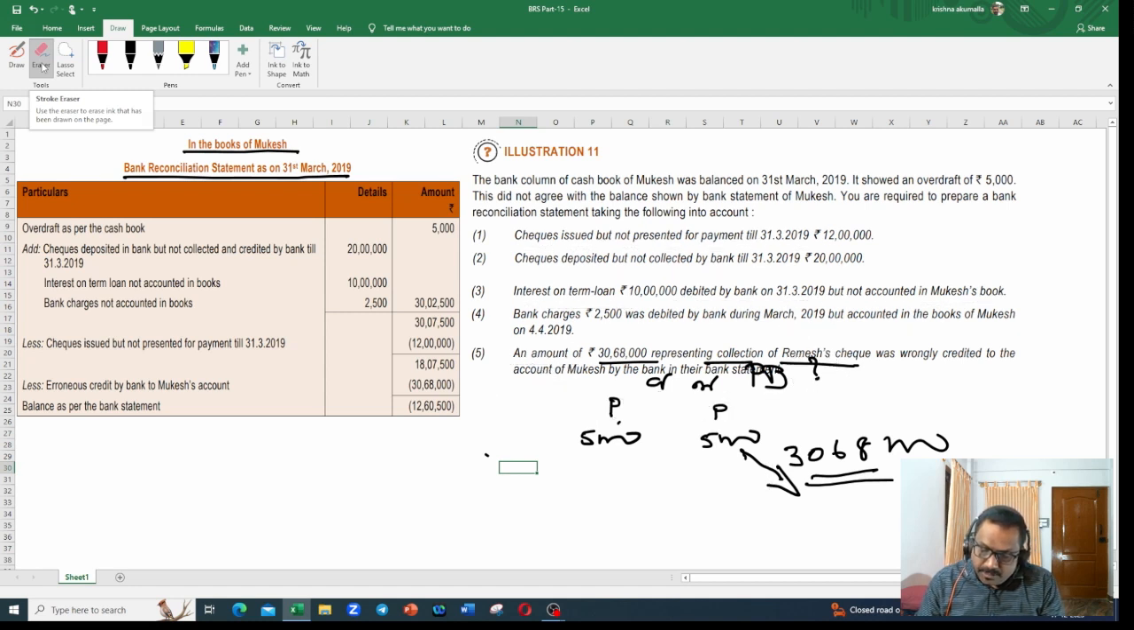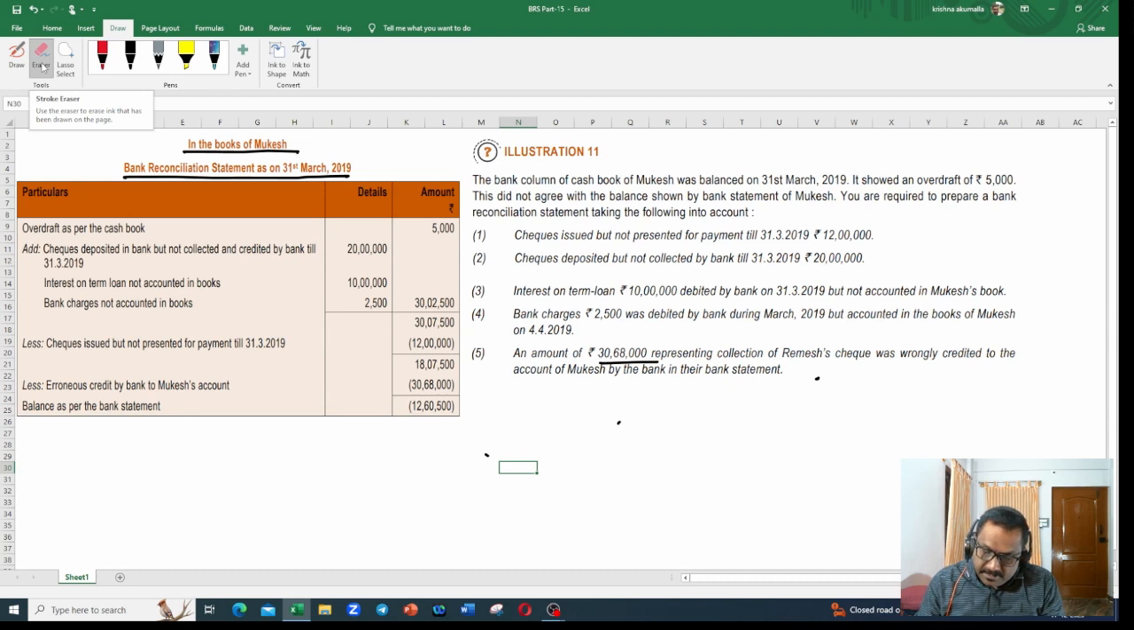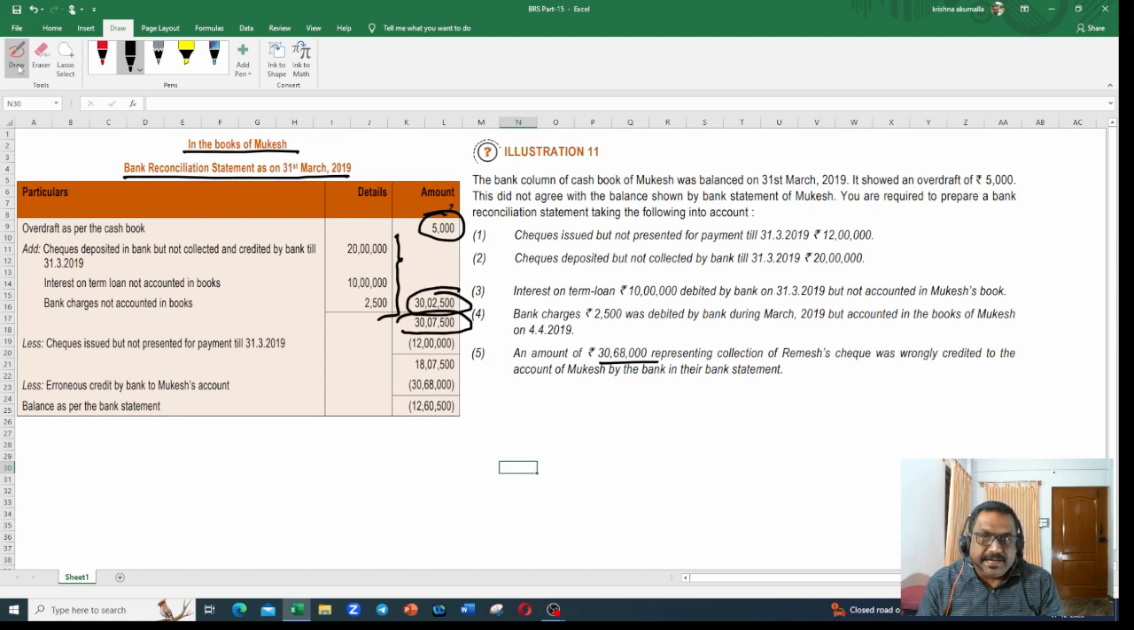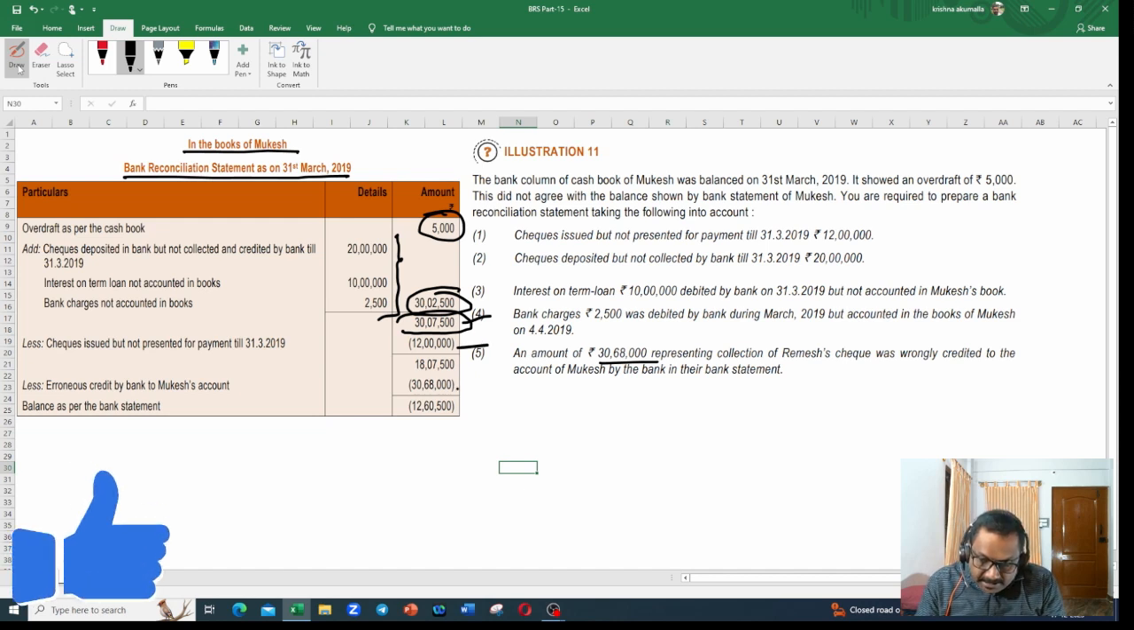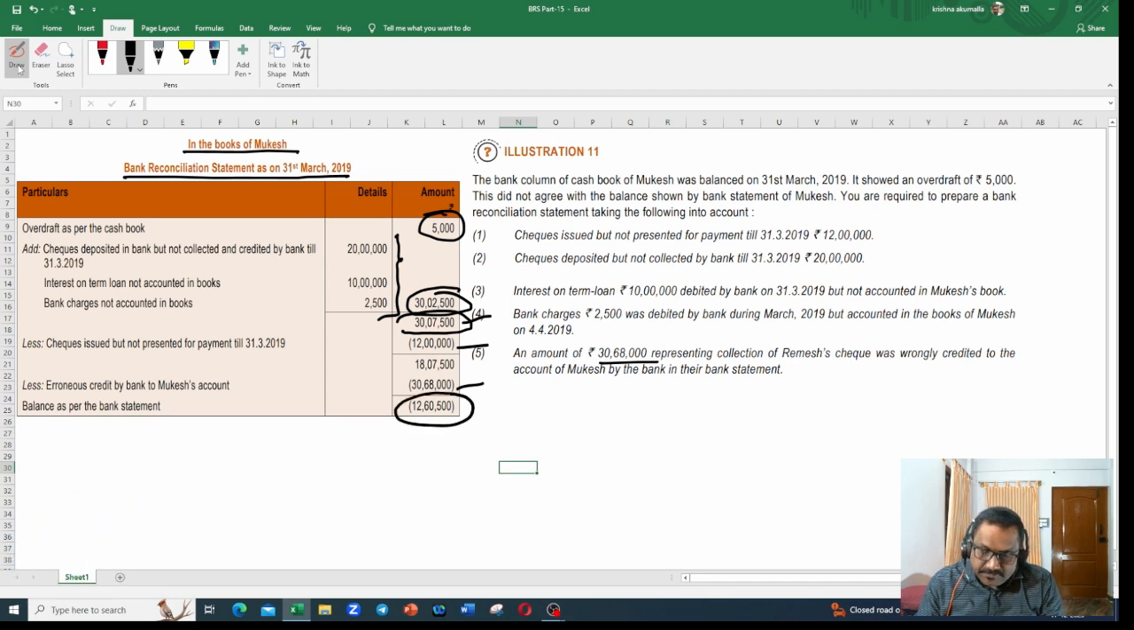Okay. What we need to do now, we just go back to the statement. See here, 5,000 is the opening balance. These are the things to be added. 30 lakhs 2,500. When we add, it will come to 30 lakhs 7,500. This is the balance. Then 12 lakhs we need to reduce in this. Then 30 lakhs 68,000 we need to reduce. We got 12 lakhs 60,500.